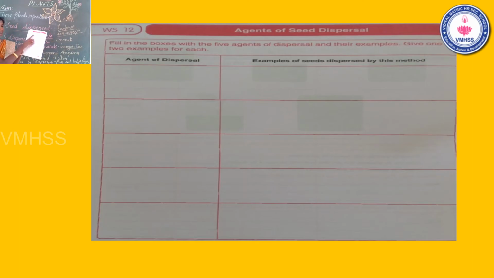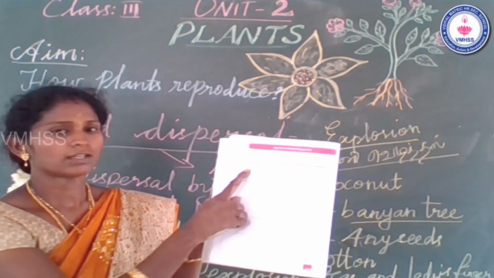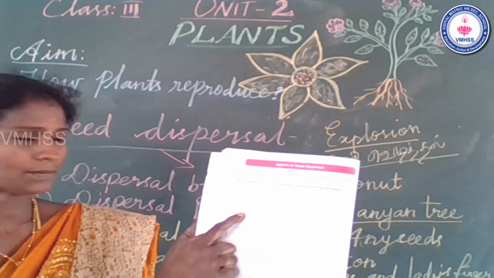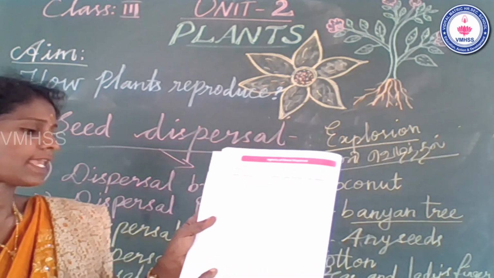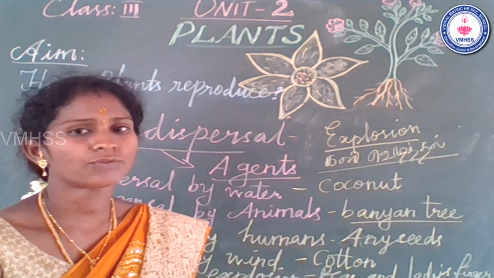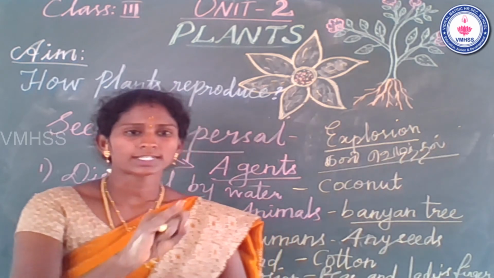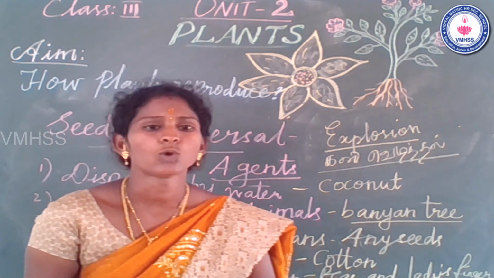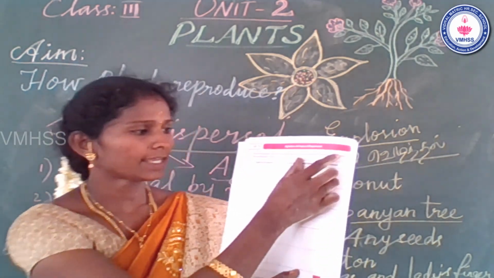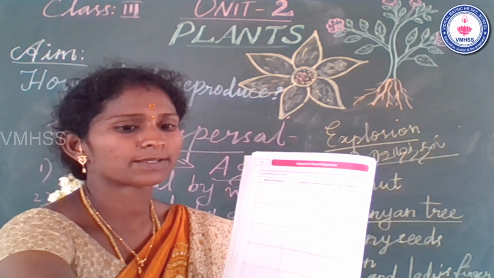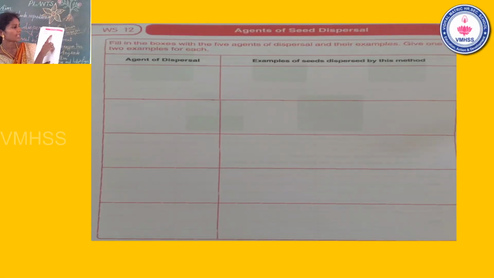First one, write in the box: water. Second one, animals. Third one, humans. Fourth one is wind, and fifth one is explosion. What are the different agents? Water, animals, humans, wind, and then explosion. Write in the column. And then the next one, examples of seeds. See the slide: examples of seeds dispersed by this method.